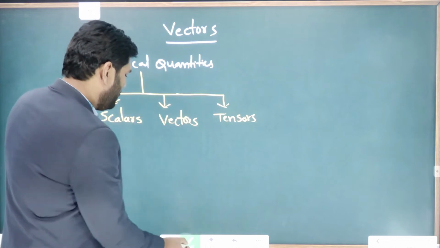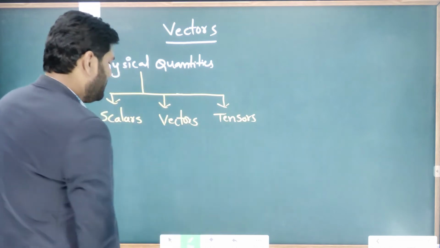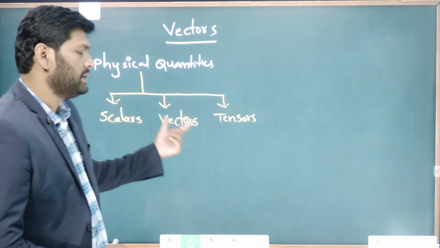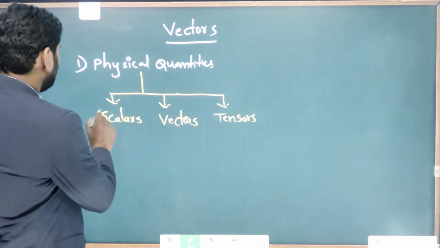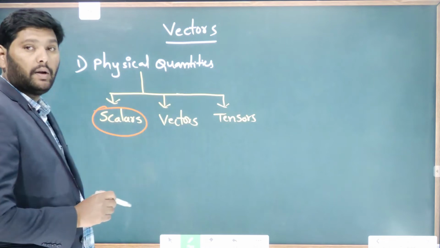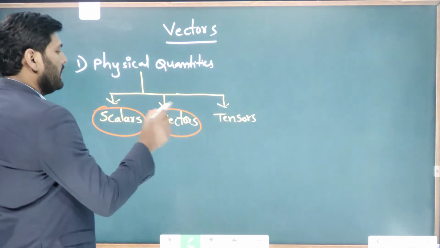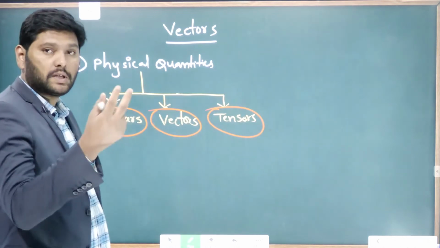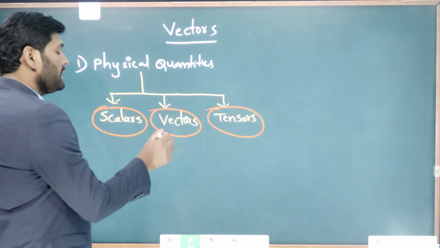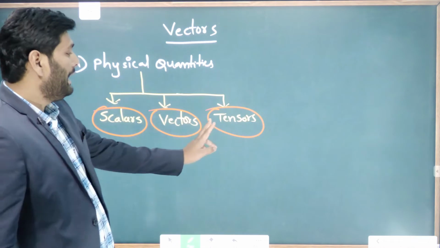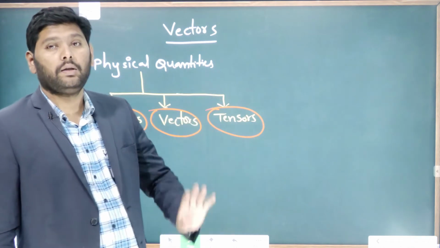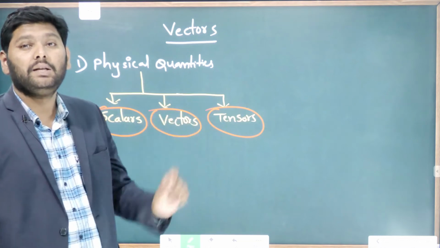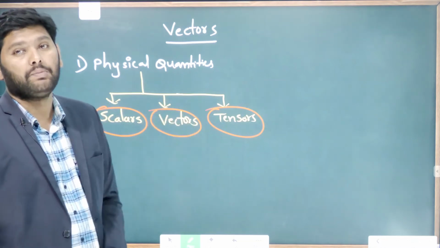Scalar is nothing but a physical quantity, vector is also a physical quantity, and tensor is also a physical quantity. But what is the difference among these three types?